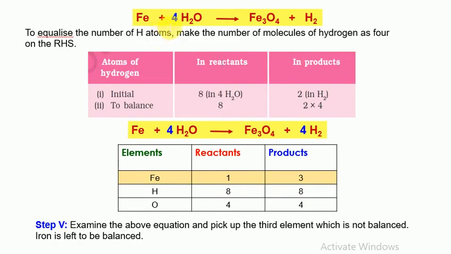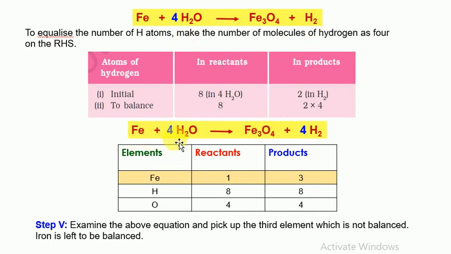Now this was a chemical equation. Fe plus 4H2O gives Fe3O4 plus H2. To equalize the number of hydrogen atoms, make the number of molecules of hydrogen as 4 on the RHS. So initially 8 hydrogen atoms are there in H2O, and on the product side there are only 2 hydrogen atoms. So if we multiply 2 with 4, it becomes 8. So here if we add 4, it will become 8.